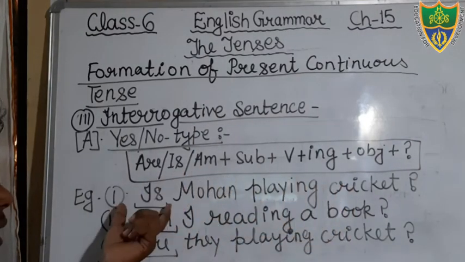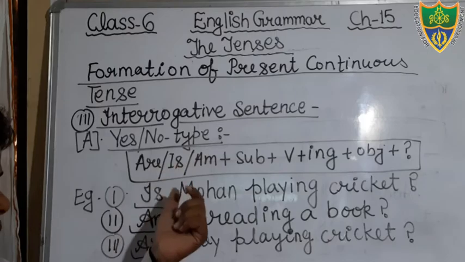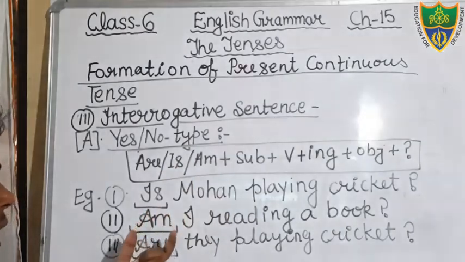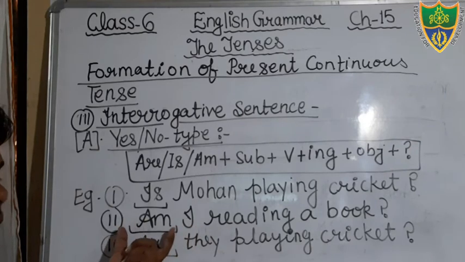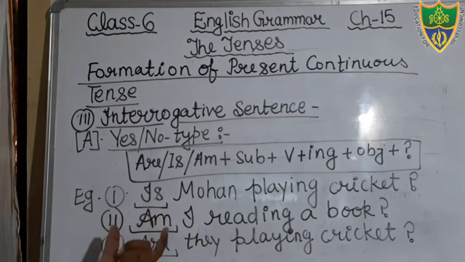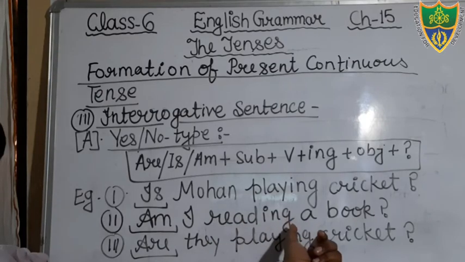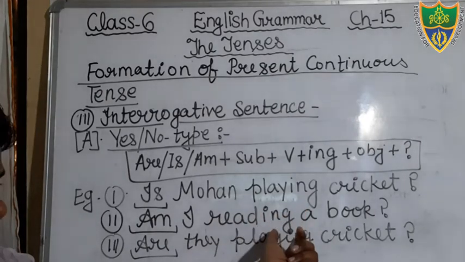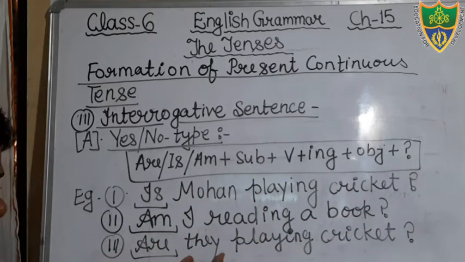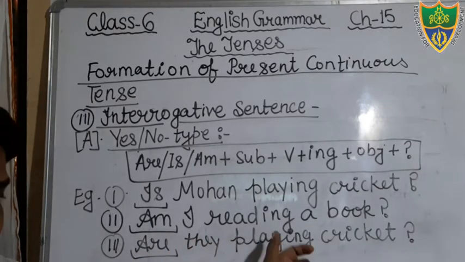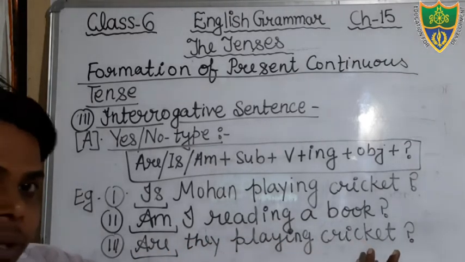Here, in the beginning of the sentence, we have used the helping verb is according to the subject Mohan. And in the second sentence, according to the subject I, I have used here the helping verb in the beginning of the sentence, then after that the verb. In the verb I have added here ing, then after that the object. In the third sentence, you can see there is the subject they, and according to the subject, I have used here the helping verb are, and then after that the verb. In the verb I have added here ing, and the object is there.